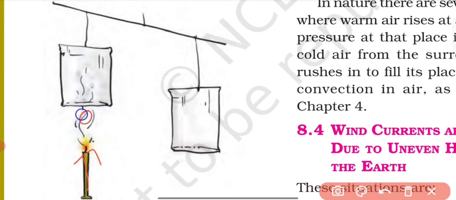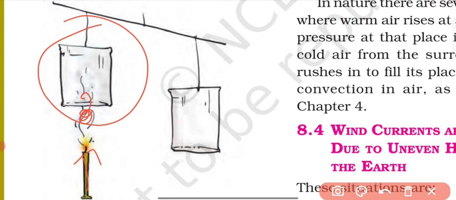The air inside this balloon will start heating up and become lighter. Due to that, the weight of this side will be reduced, so the second side will automatically move downward. This shows that whenever air heats up, it becomes lighter, and due to the reduction in weight it moves upward, and the second side, which has the cold air, moves down.